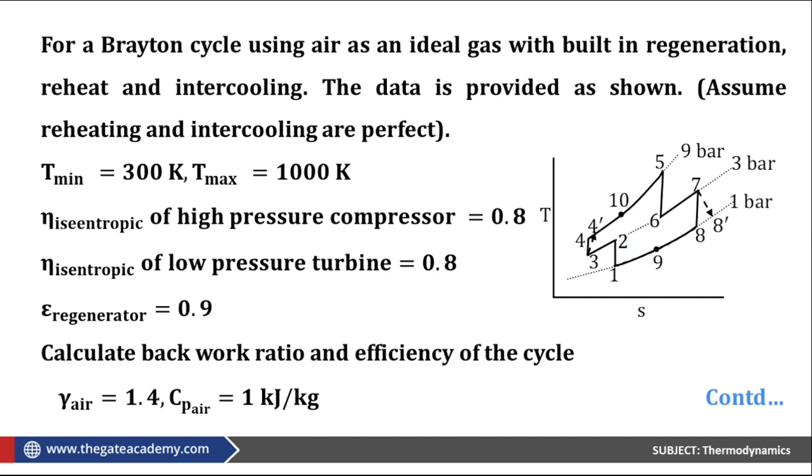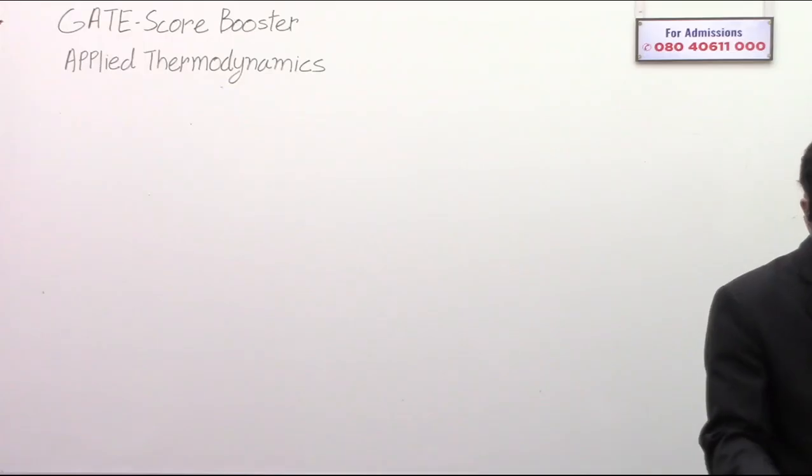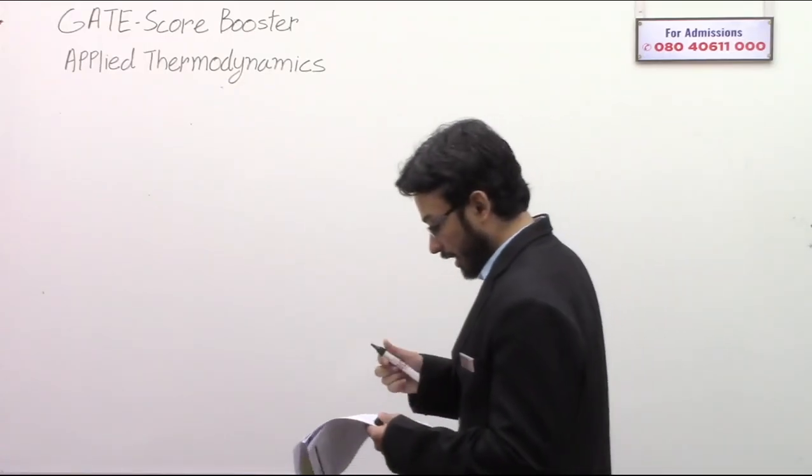Yeah. Perfect reheating means T5 is equal to T7. So let me draw the diagram. Okay, so let's see.